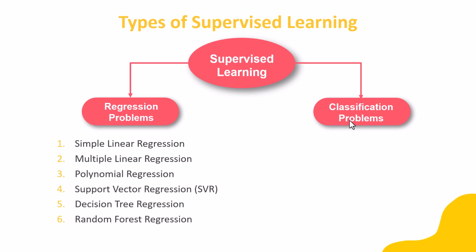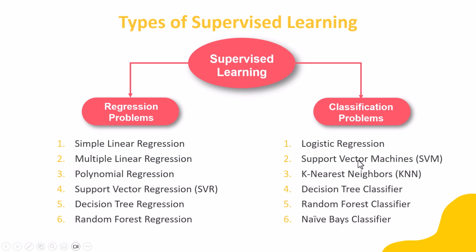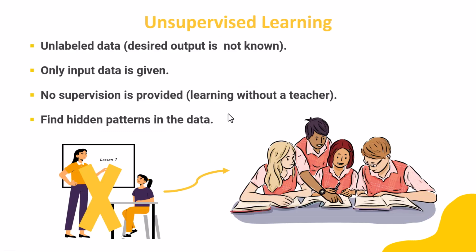For regression problems, we have a number of algorithms available. For example, we have simple linear regression, multiple linear regression, polynomial regression, support vector regression, decision tree regression, and random forest regression. For classification problems, we have logistic regression, support vector machines, k-nearest neighbors, decision tree classifier, random forest classifier, and naive Bayes classifier.